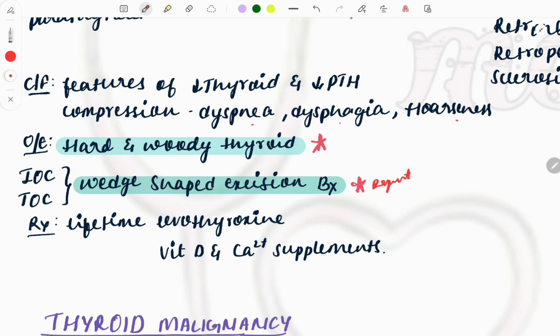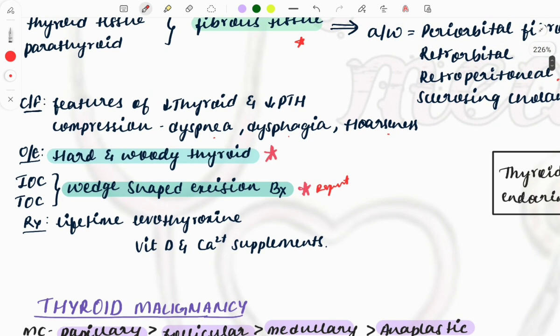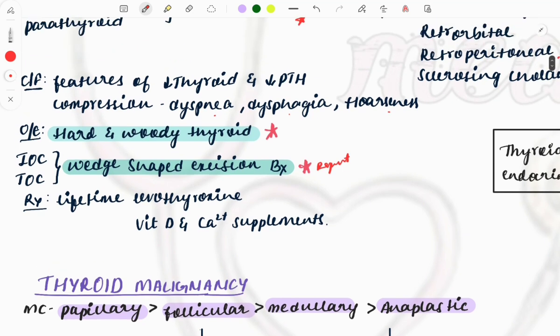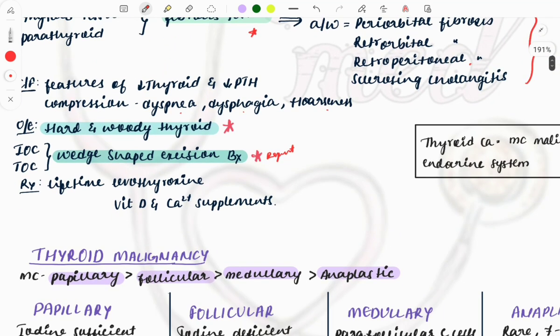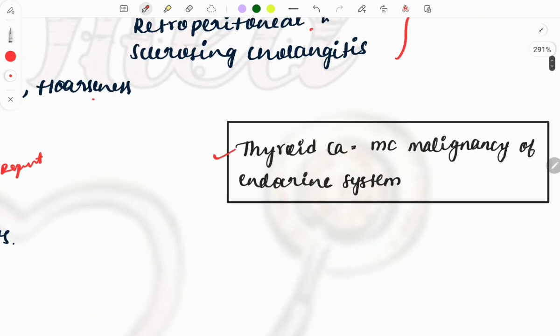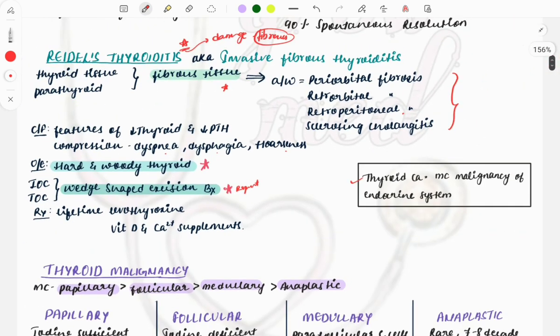They'll describe all the things about Riedel's thyroiditis and they'll ask what is the investigation of choice, the treatment of choice. Both are the same. Then, as it is a hypothyroidism, you need to give lifetime levothyroxine supplements. Then this was a one-liner asked: the most common thyroid cancer, that is, thyroid cancer is the most common malignancy of the endocrine system. The most common endocrine malignancy is thyroid malignancy.